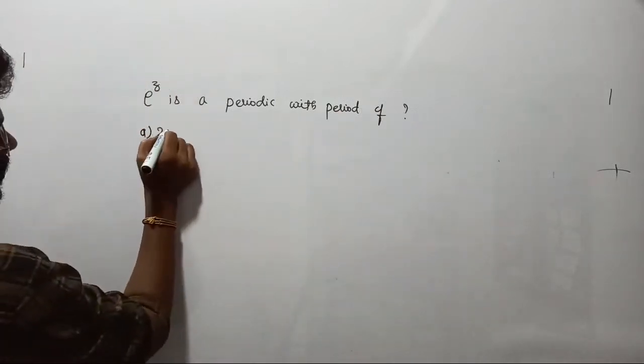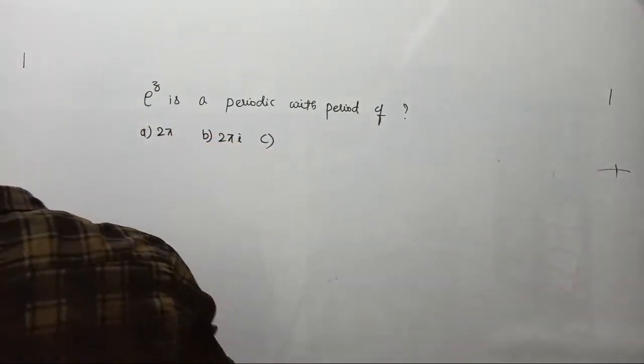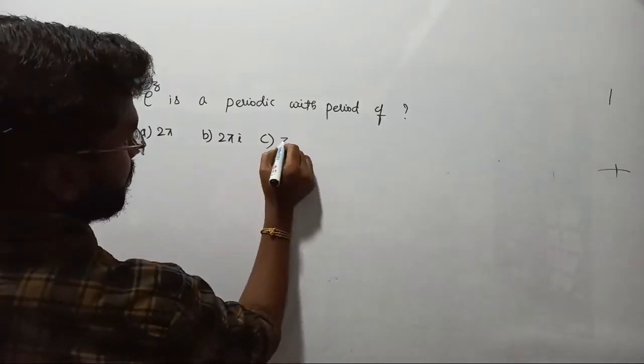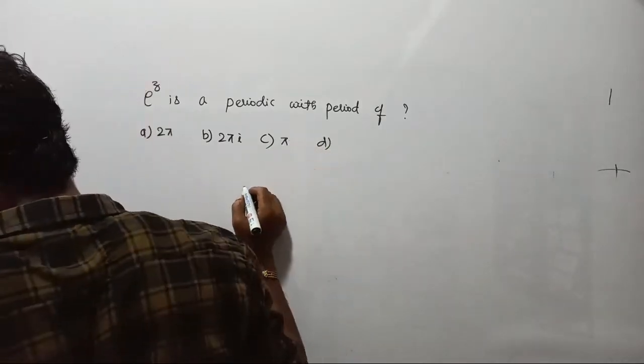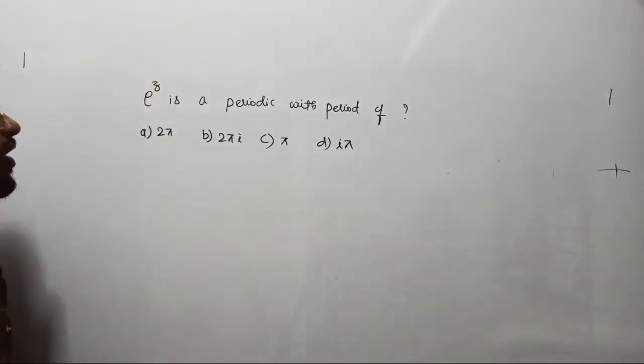In option A, they said 2 pi. In option B, they said 2 pi i. Option C, they said pi. In option D, they said i into pi. Anyway, that is the given function.